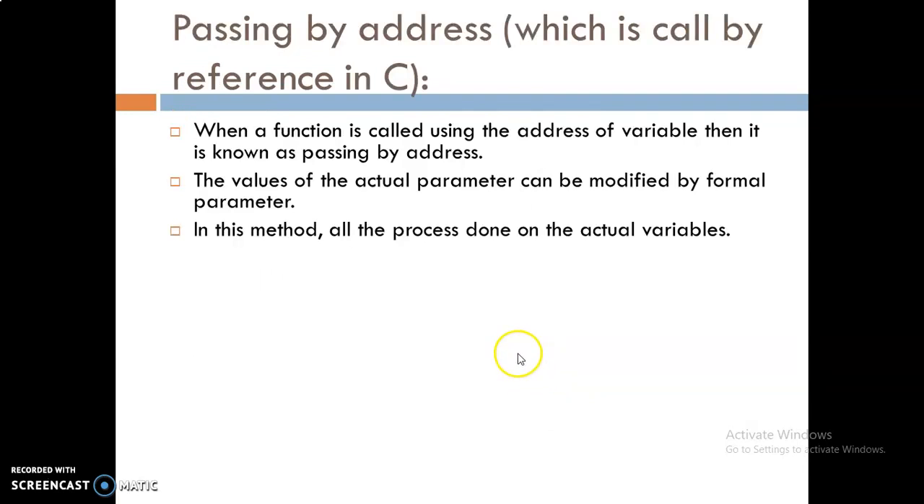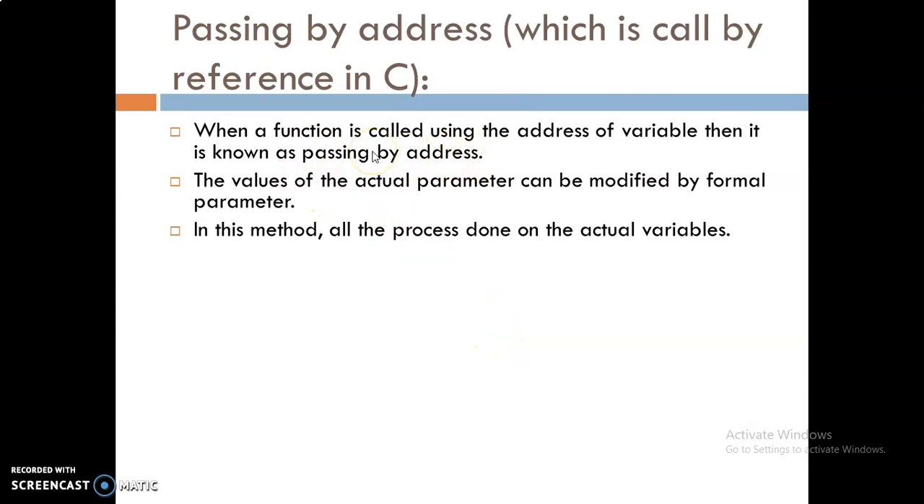So next is passing by address, which is called by reference in C. You might remember it from the C language also. Passing by address is all about call by reference in C language. When a function is called using the address of a variable, it is known as passing by address.